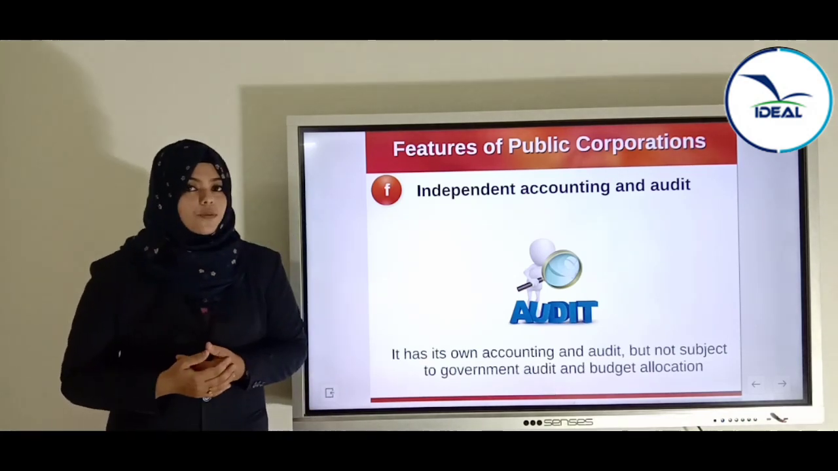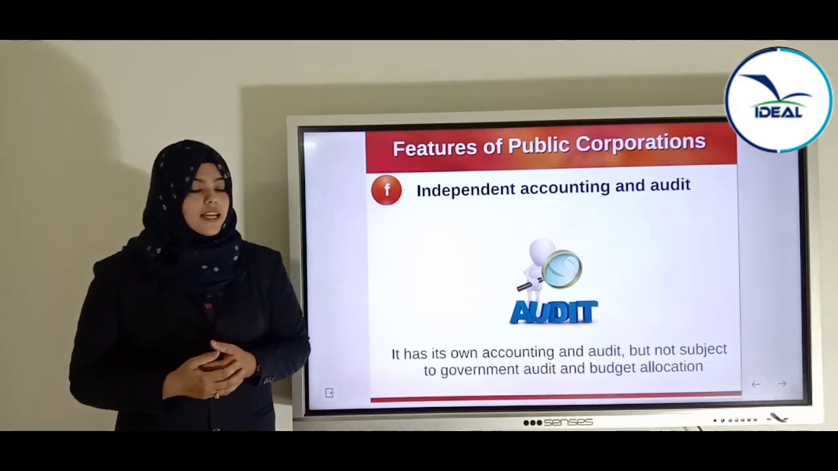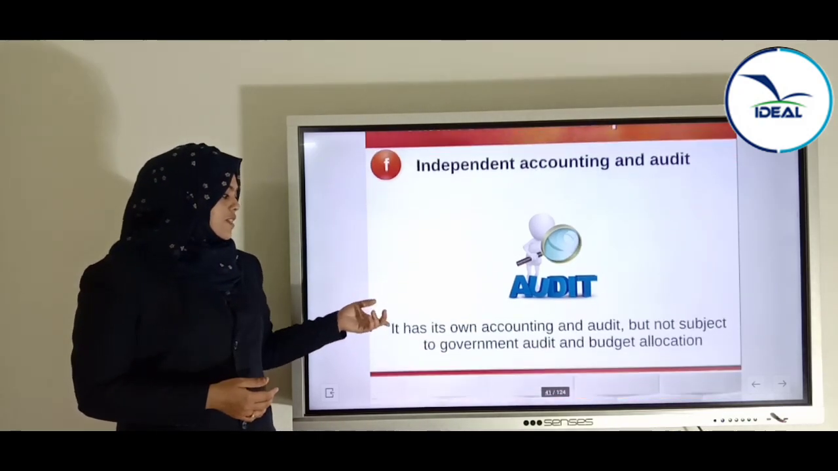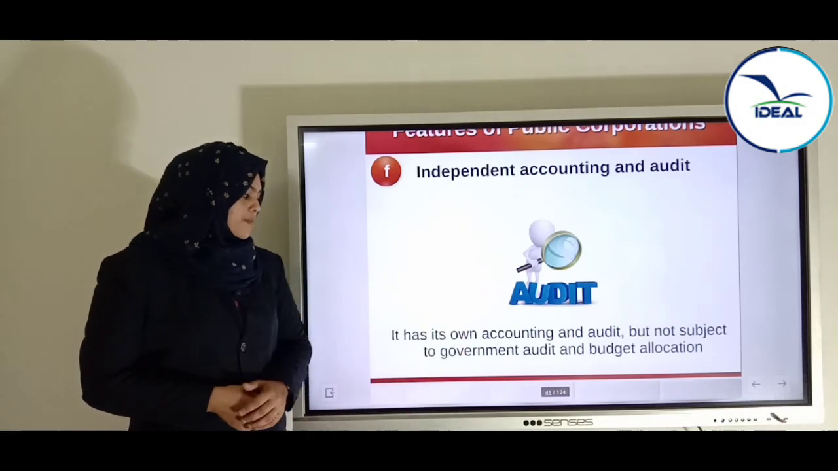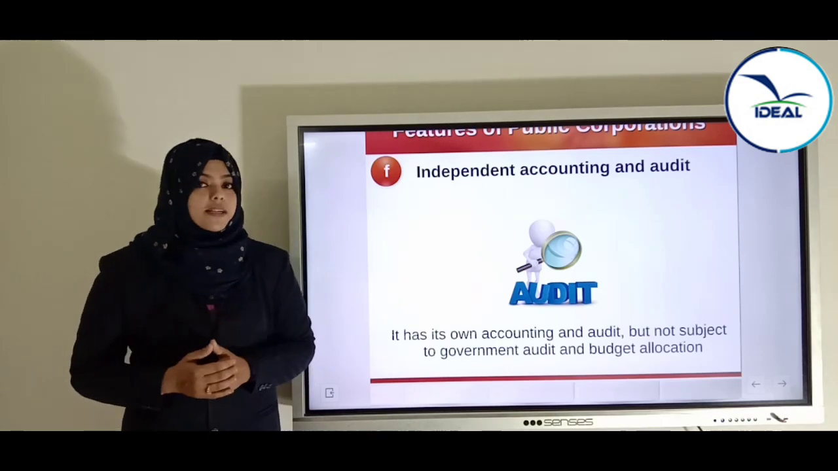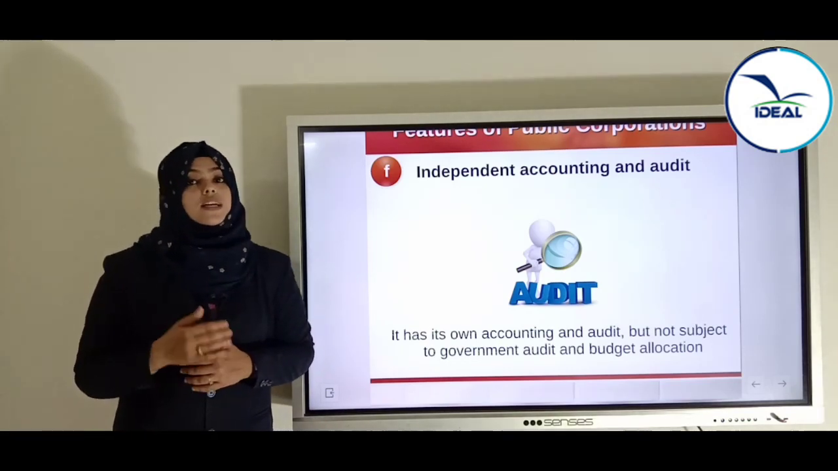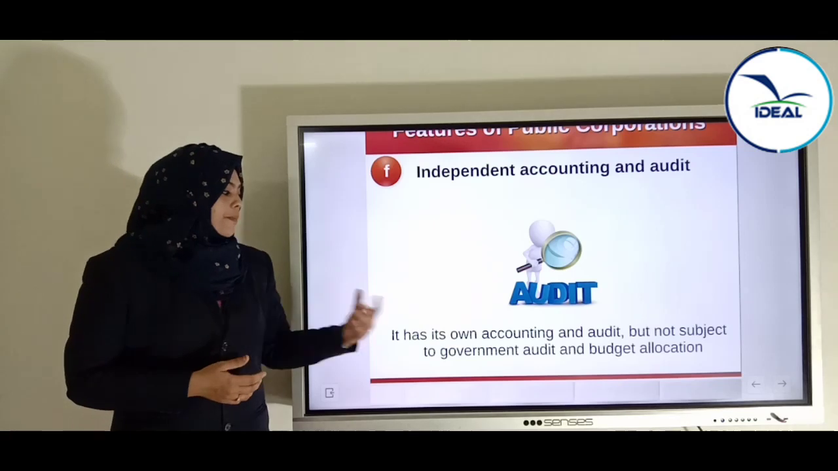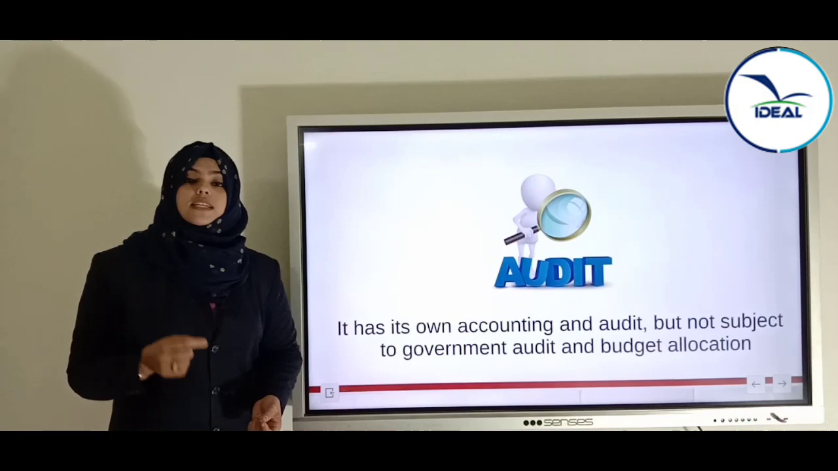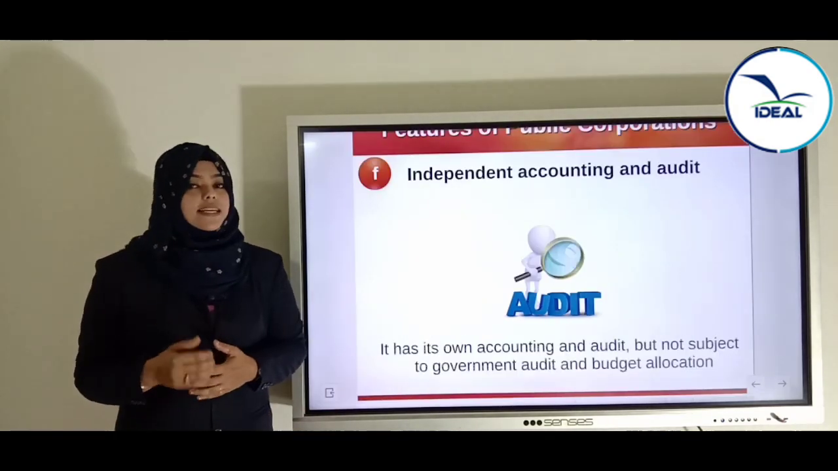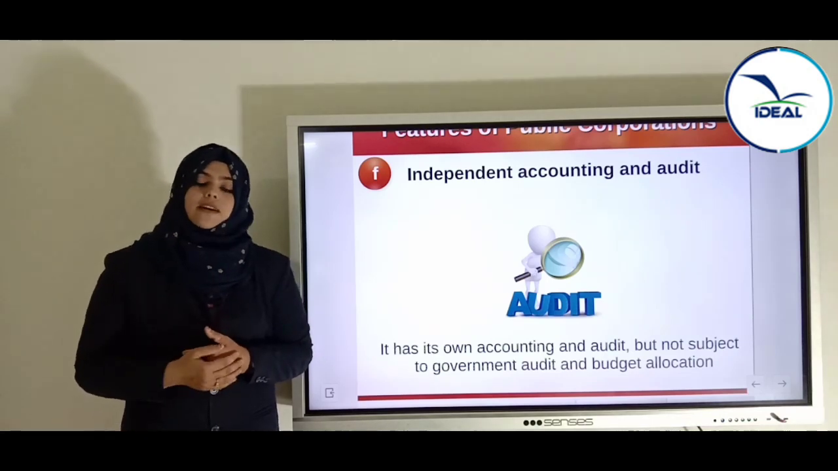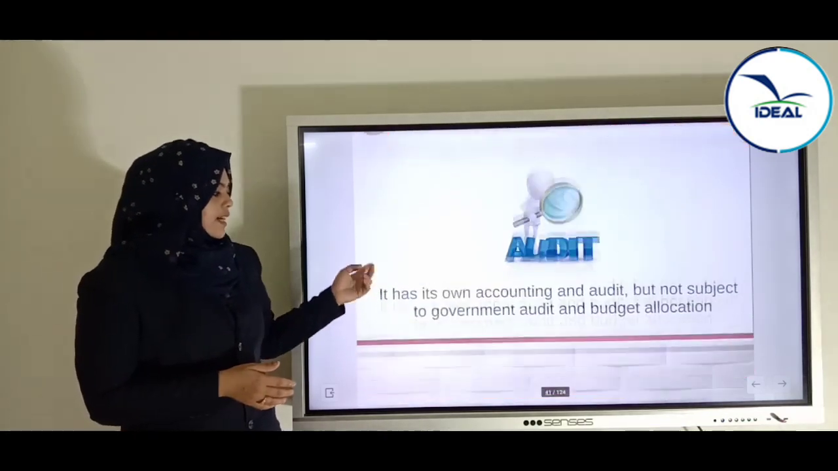In departmental undertaking, we said that audit and control is compulsory. But here, it is not compulsory to conduct the audit and control procedures. It has its own accounting and audit, but not subject to government audit and budget allocation. Here, it is not compulsory to conduct audit procedures, but they should do their accounting procedures according to the terms and conditions of the act, because these companies are incorporated according to that act, and the activities will always be according to the terms and conditions of that act.